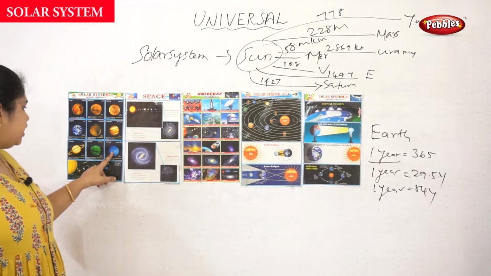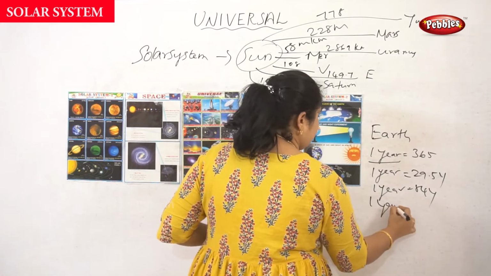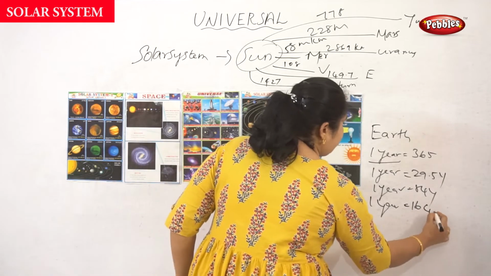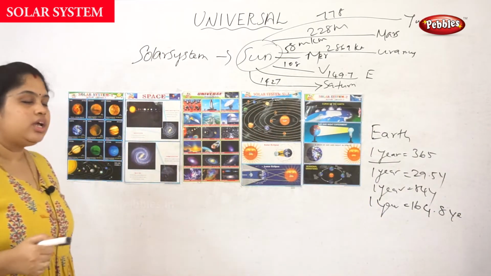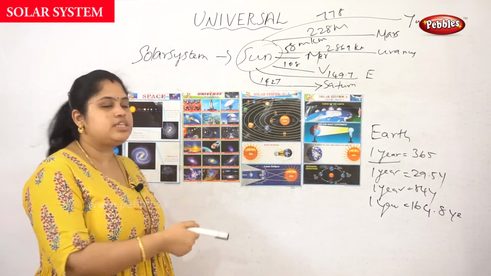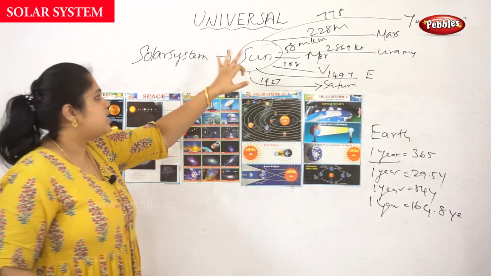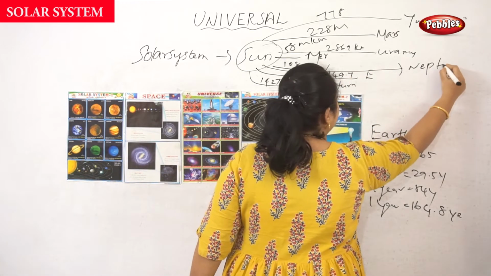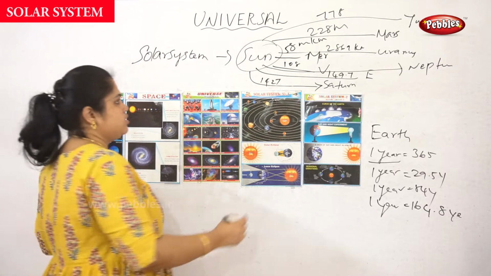Next, Neptune. One year on Neptune is equal to 164.8 years. The distance between the Sun and Neptune is 4,496 million kilometers.